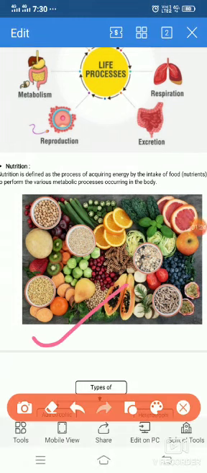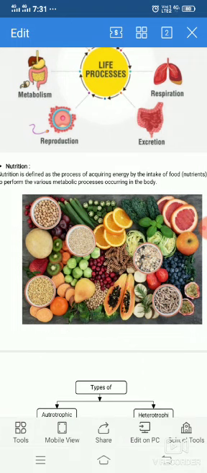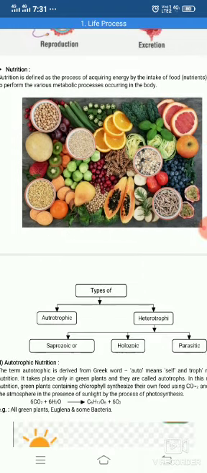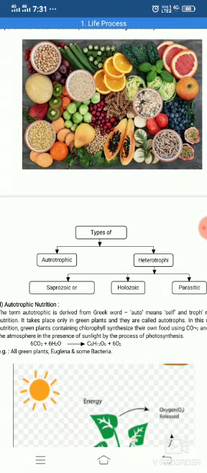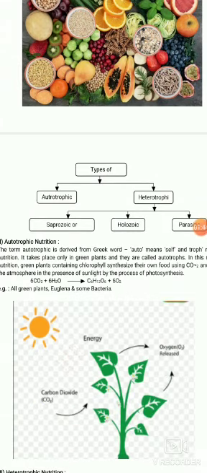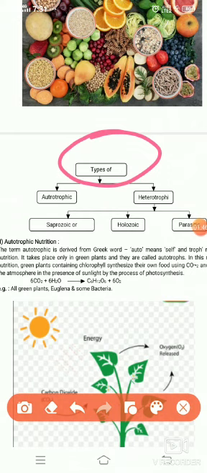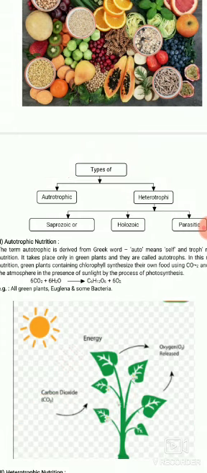These are the nutrients obtained from the food, and they are utilized for various activities like respiration, growth, repair and replacement. Now come the modes, or types, of nutrition. There are two main types of nutrition, that is autotrophic nutrition and heterotrophic nutrition. We are going to study the modes of nutrition one by one.